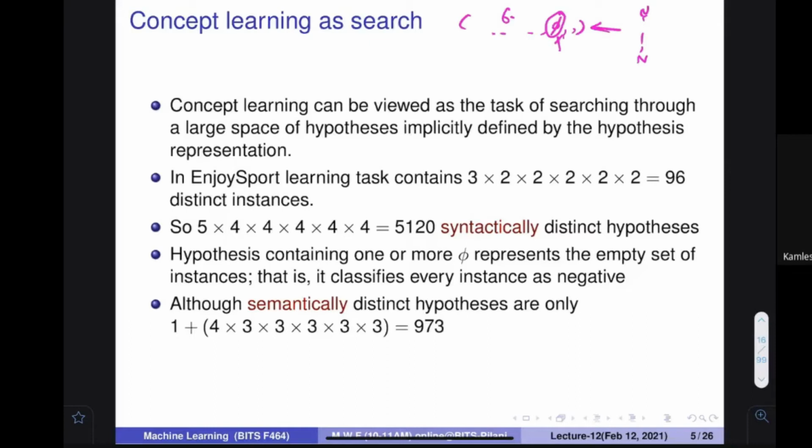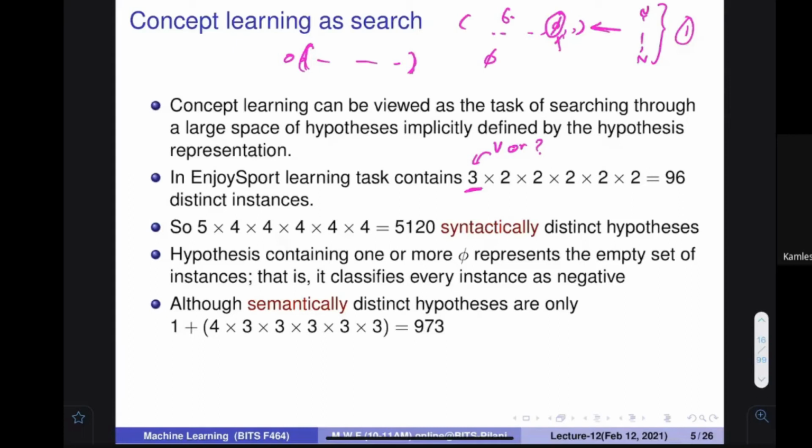So all those hypotheses are actually one hypothesis whenever there is a phi inside. So let me say that I'm not going to put phi at this particular place. I'm going to put either a value or a question mark. Then how many hypotheses can you create using only a question mark or a value?